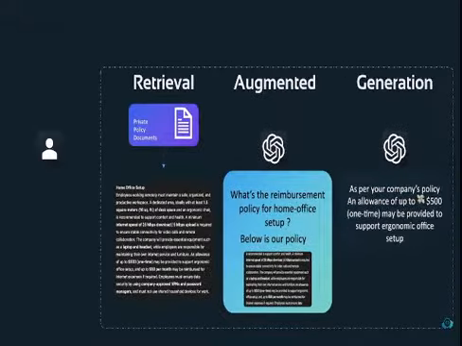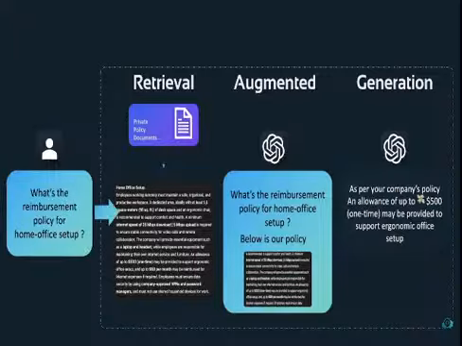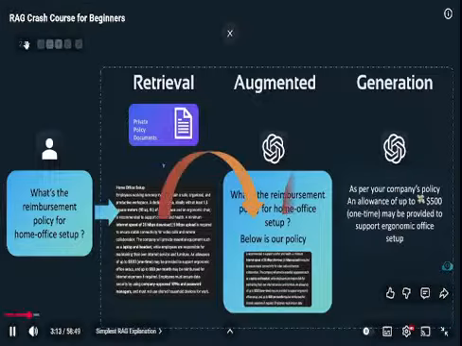Now, you don't want your users to have to locate and retrieve relevant information by themselves. Instead, you want your users to simply ask the question, what's the reimbursement policy of home office setup? And our system that's based on RAG should be able to do the lookup and retrieval of relevant information, improve or augment the user's prompt, and get an LLM to generate the right response.